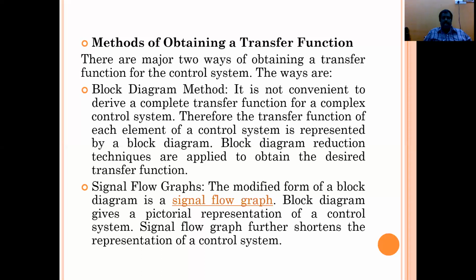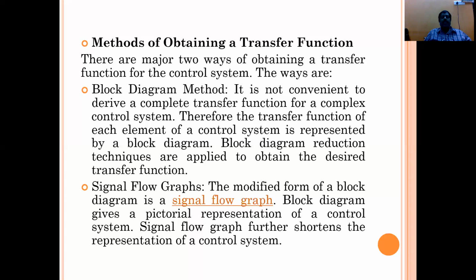There are two major ways of obtaining the transfer function for a control system. They are the block diagram method, and second, the signal flow graph. The block diagram is convenient to derive a complete transfer function for a complex control system. The transfer function of each element of a control system is represented by a block diagram. Block diagram reduction techniques are applied to obtain the desired transfer function. In the next class, we'll discuss what a block diagram is and the different block diagram reduction techniques.